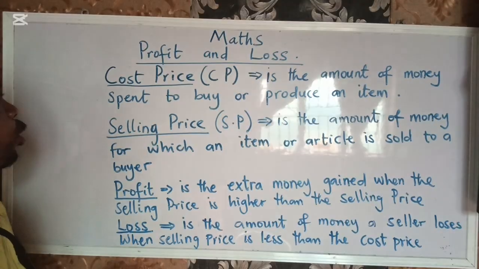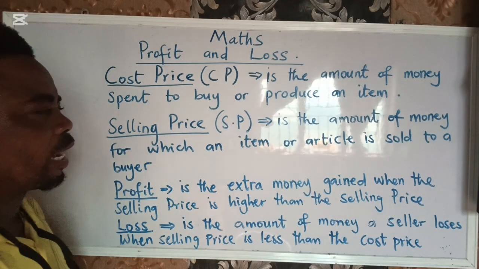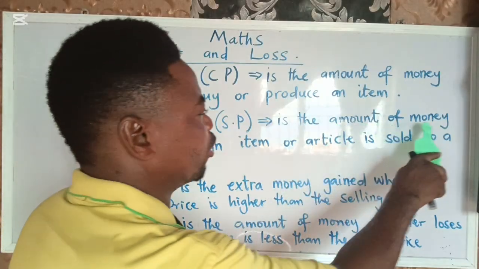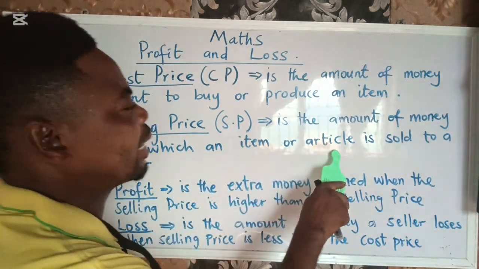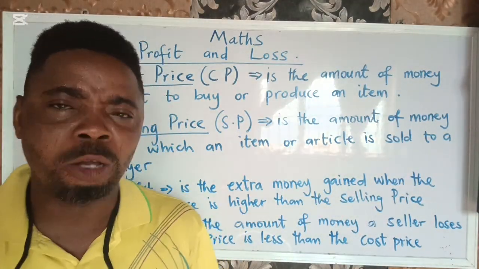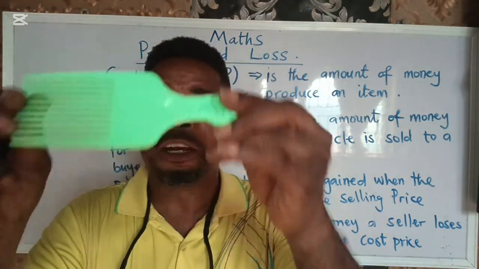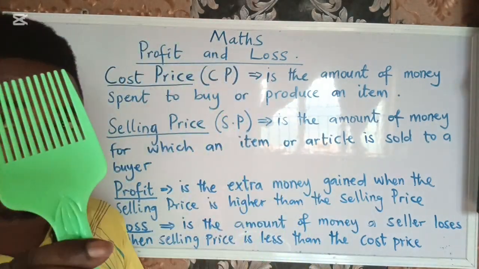Let's continue now to the next one, selling price. Now look at it. This is the amount of money for which an item or article is sold to a buyer. Now imagine, so this is me. I have bought this one for 500 naira. Don't forget, it is my cost price. My cost price is 500 naira.